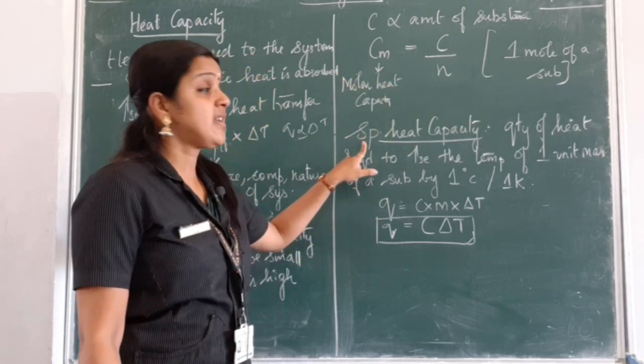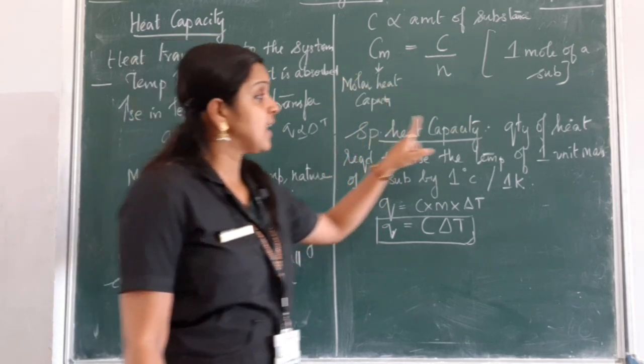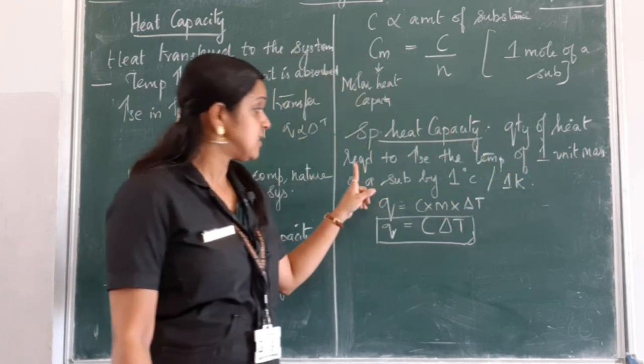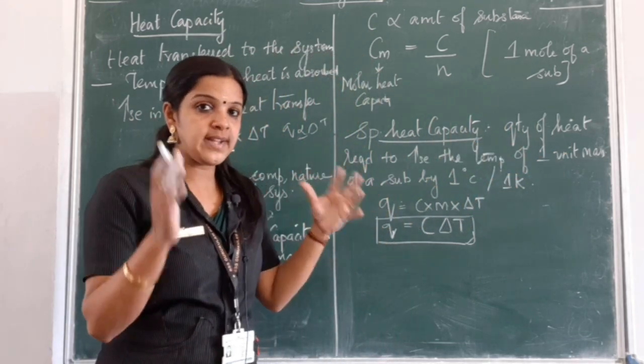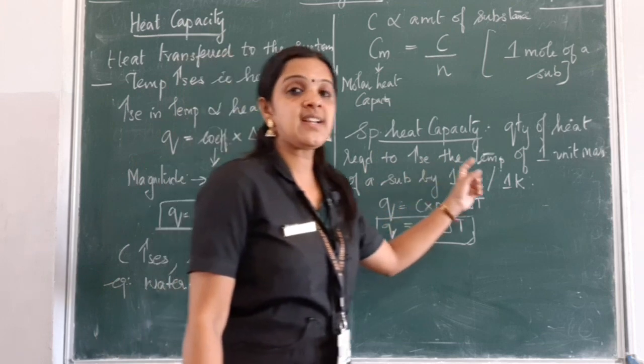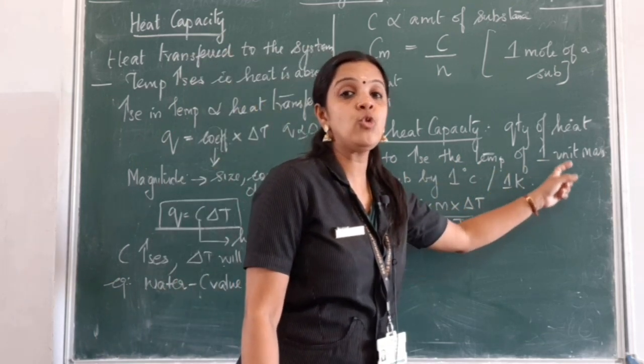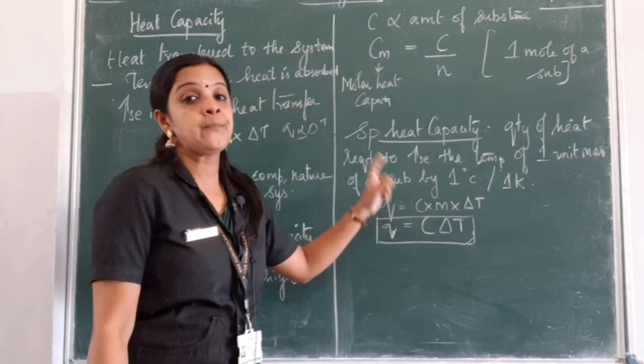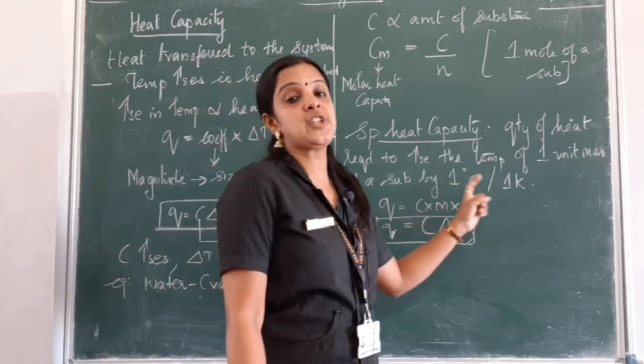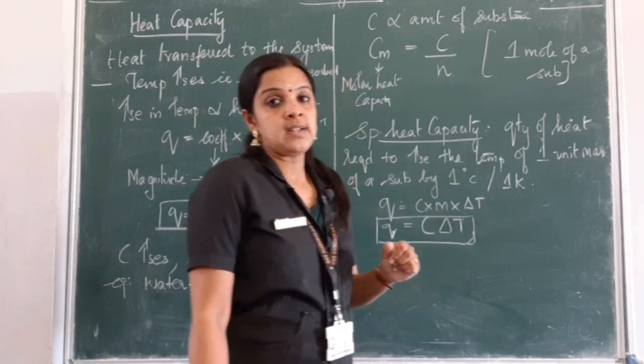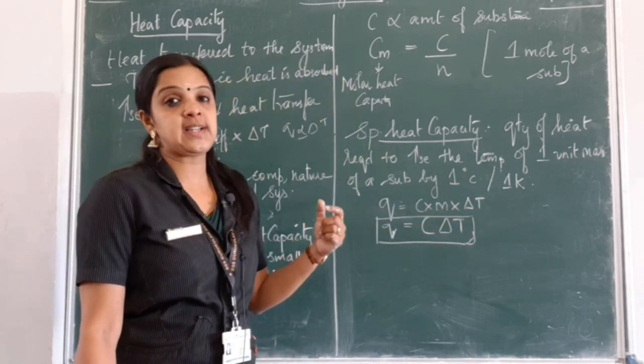So specific heat capacity is nothing but the quantity of heat required, that is the amount of heat which is required to increase the temperature of 1 unit mass of a substance by 1 degree Celsius or 1 Kelvin. That is called the specific heat capacity.